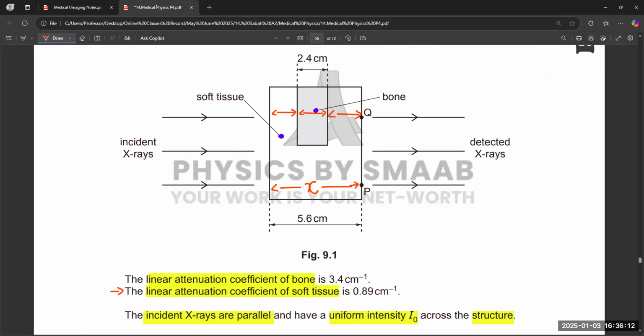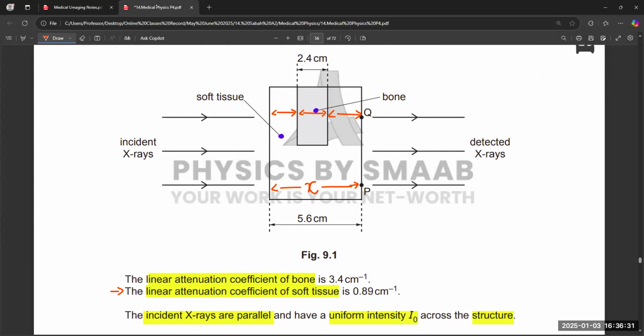Basically 2.4 is linked with bone, that is 3.4, right? And there are two sides of soft tissue. So from 5.6 we need to subtract 2.4 to get the region of soft tissue, right?